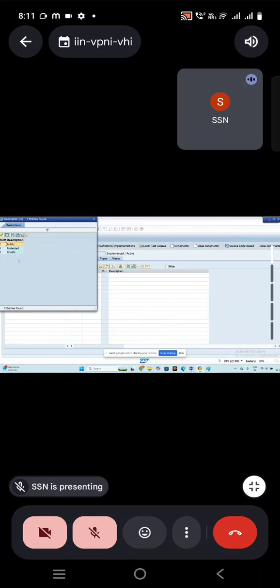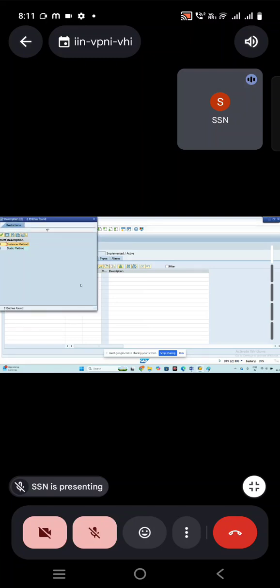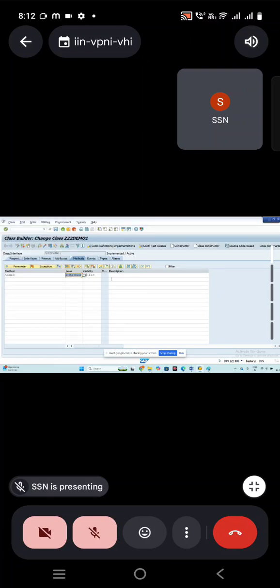Now we are going to choose that as public. And we have the level where we have instance and static. Instance means no memory, we have to create the memory. Static means which is already having a memory. So we see that. Description, student names.